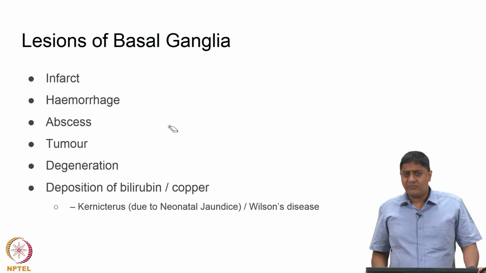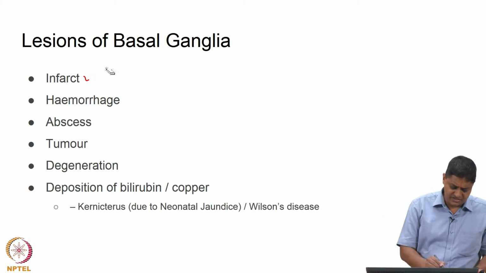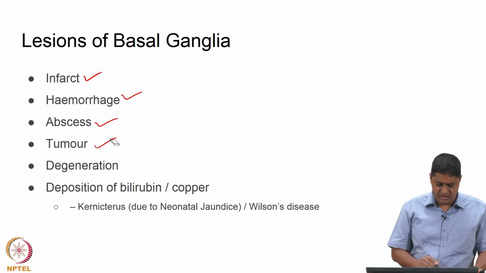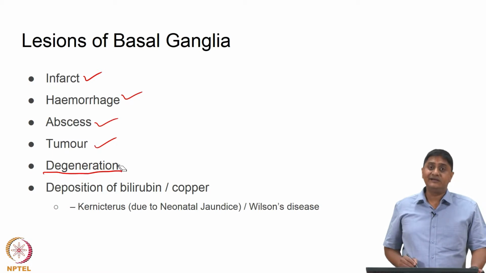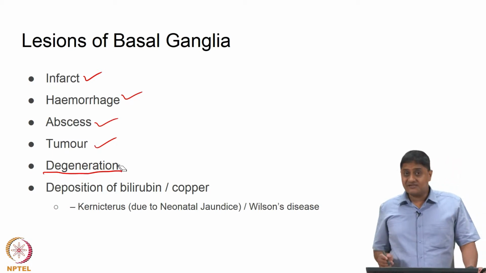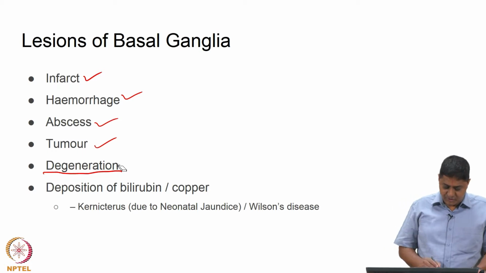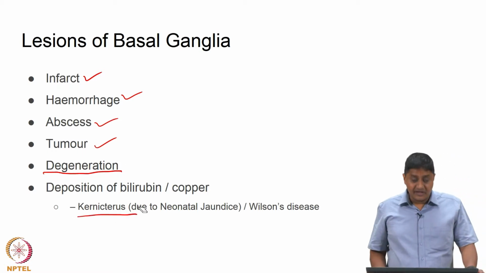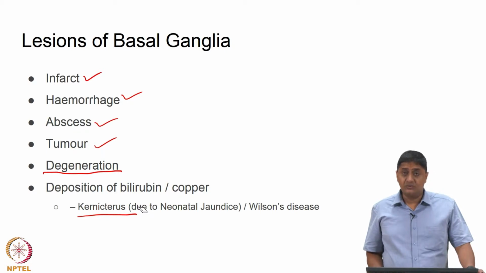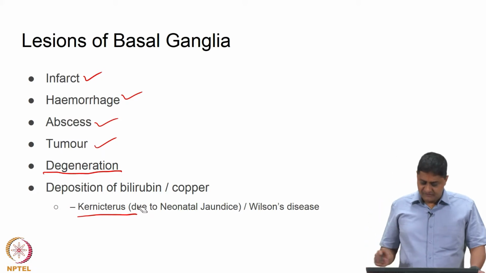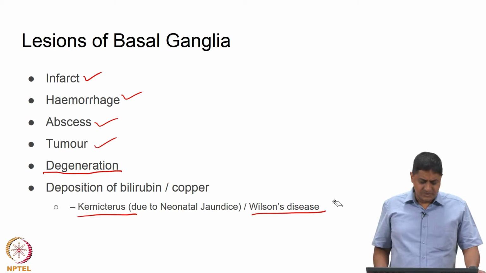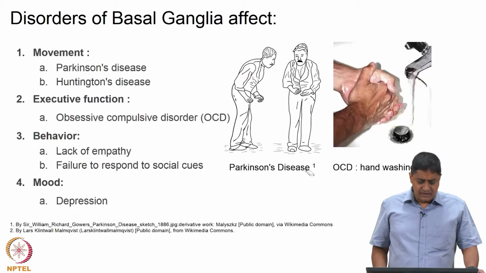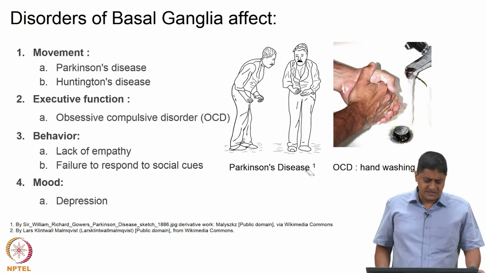Lesions of the basal ganglia happen due to multiple reasons. This may be due to infarct, this may be due to hemorrhage, this may be due to a tumor or abscess, and importantly this may be due to degeneration, and in some cases this may be due to the deposition of bilirubin, like in the case of kernicterus, which is caused due to neonatal jaundice, right, or copper, in which case it is called Wilson's disease. So, there are different reasons why basal ganglia function may be compromised. An important reason of course is degeneration.